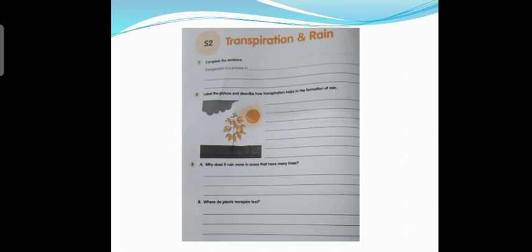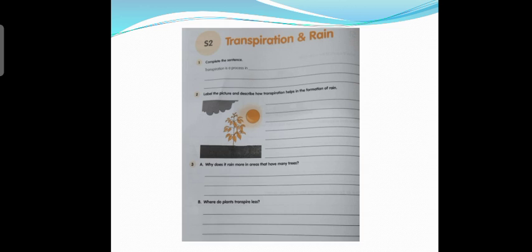Therefore the loss of water from these openings will be more. If more water is lost in the form of water vapor, it will go up in the sky. It gets condensed as a very low temperature is present. After condensation, it will convert into water droplets, and through the clouds it will again come back in the form of rain.